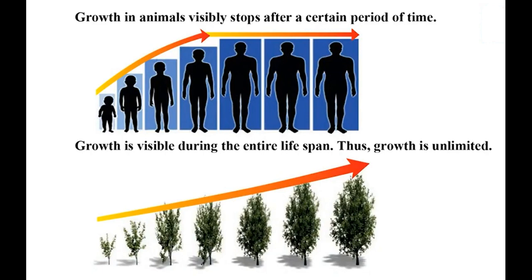But what about the plants, children? Growth is visible during the entire lifespan. Thus, growth is unlimited. So the main difference between the growth of animals and plants is animals' growth is limited, but plant growth is unlimited. I hope you understood this part, children.